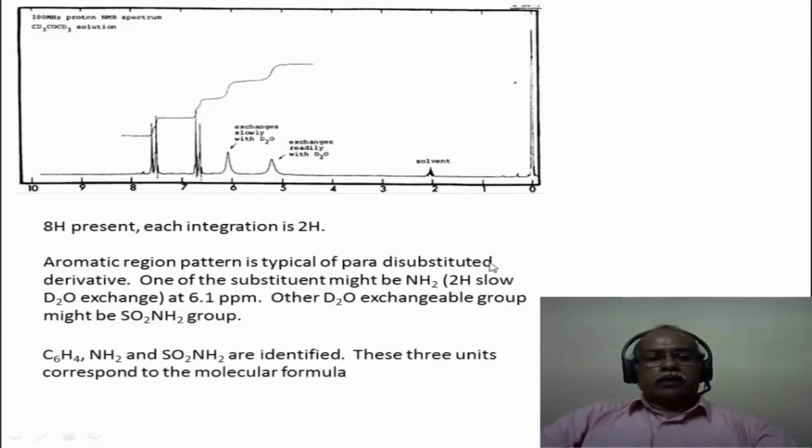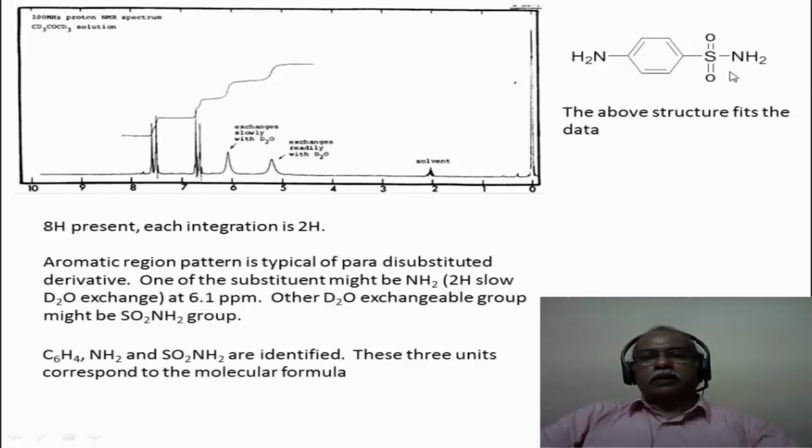So one comes to the conclusion that it is a phenyl C6H4 disubstituted, para-disubstituted aromatic derivative. NH2 is present, SO2NH2 is present. If you put all these 3 units together, one gets para-aminobenzene sulfonamide as the structure. It fits the NMR spectral data. The aromatic region is nicely seen as an AA'BB' pattern, which is this particular pattern. The sulfonamide group and the amino groups are also very clearly seen in the NMR spectrum.